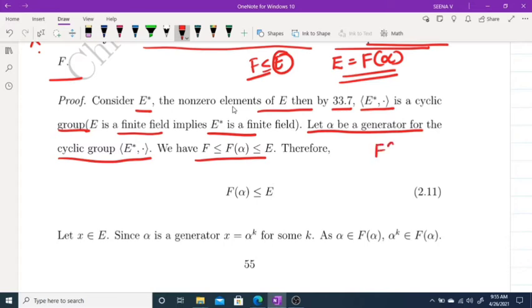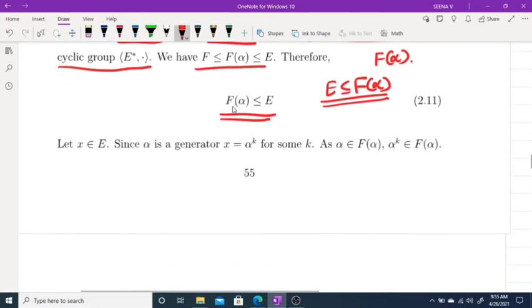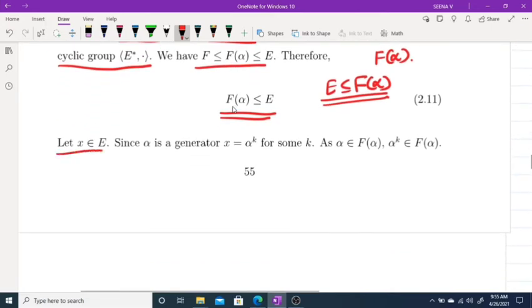because F(alpha) is the smallest subfield of E containing F and alpha. So we have this result. If we prove E is a subfield of F(alpha), then we get E equal to F(alpha). So our aim is to prove this. For this, you take some x belonging to E. Alpha is a generator, which means x is equal to alpha raised to k for some k.